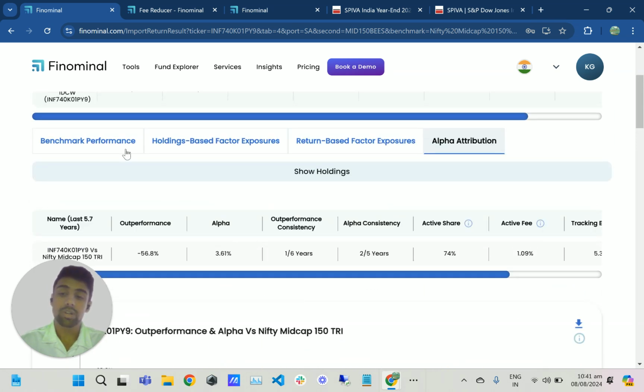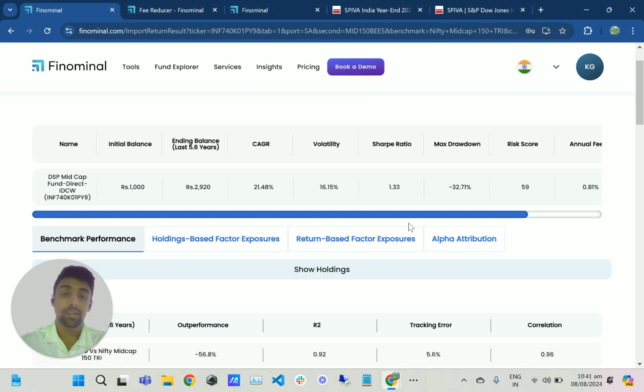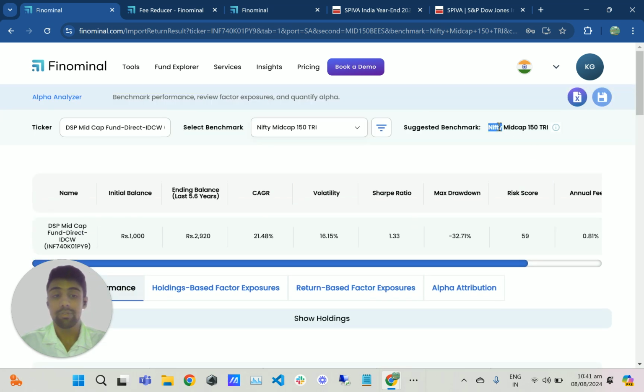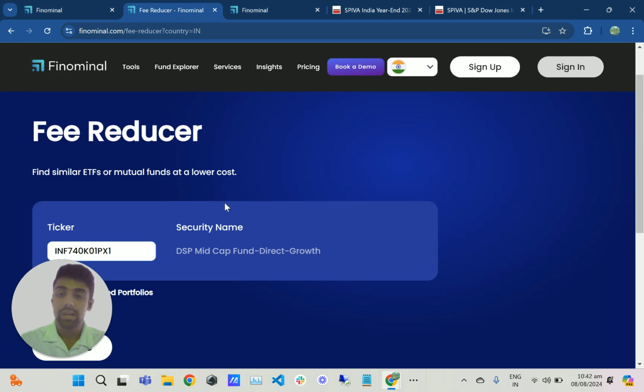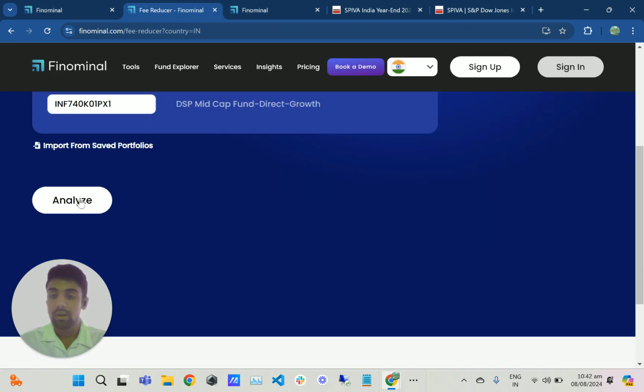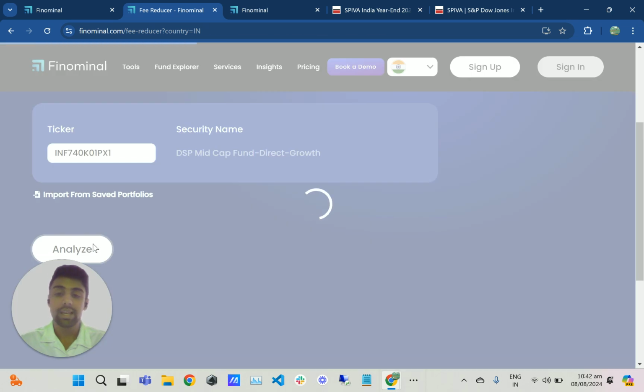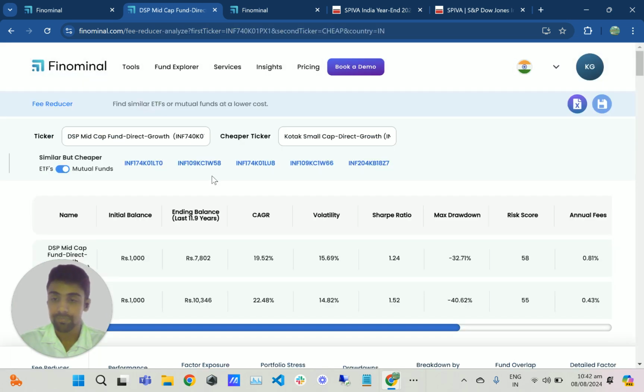So the question now is, are there any funds out there that are tracking the Nifty Mid-Cap 150 that you can look into, right? Since this is going to be a passive fund because it's going to just track the Nifty Mid-Cap 150 index, the fees are going to be lower. And we already saw the performance of this passive benchmark has outperformed the DSP Mid-Cap fund. So let's go to Fee Reducer for this. I've already loaded up the ticker here, and let's see whether we can find other alternatives.